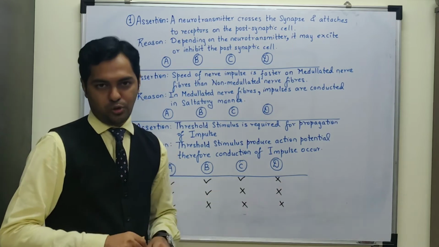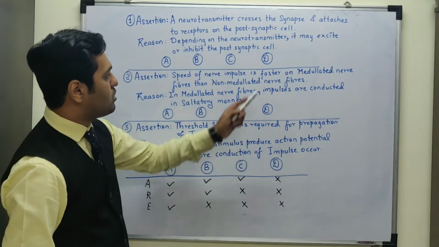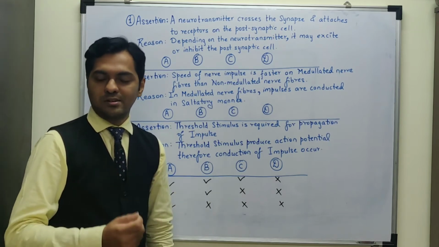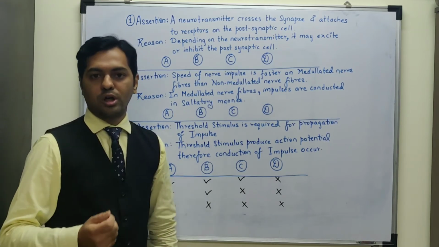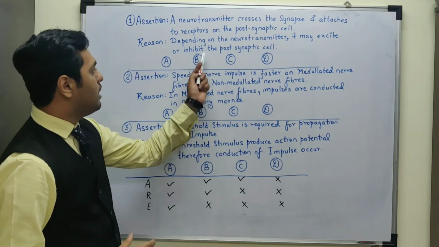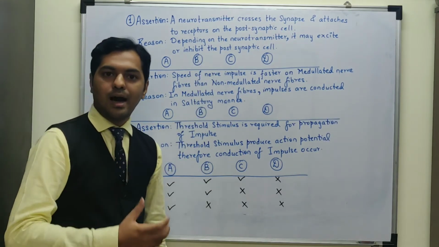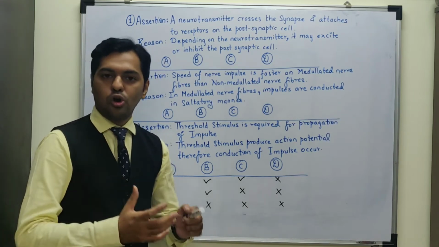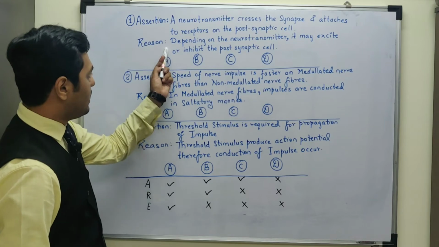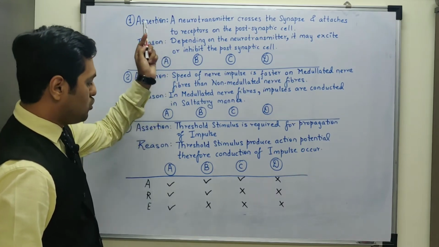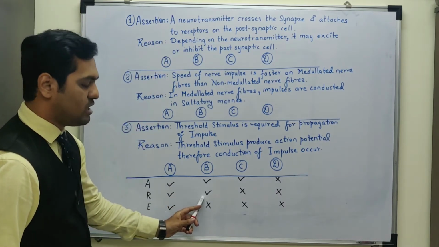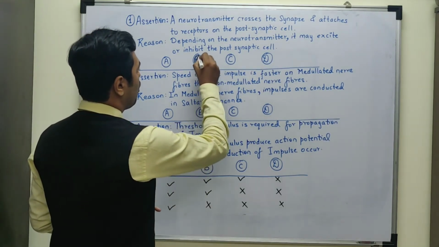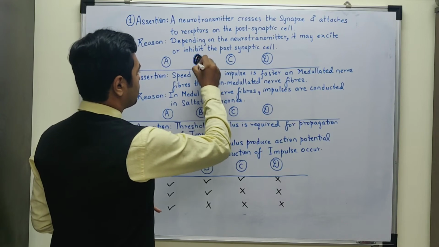and the postsynaptic neuron. Yes, indeed, depending on the type of neurotransmitter, it can be an excitatory neurotransmitter, which are acetylcholine, epinephrine or norepinephrine, or it could be an inhibitory neurotransmitter like GABA, that is gamma aminobutyric acid, or it could be serotonin or dopamine. But the reason statement is not the correct explanation. So in this MCQ, assertion and reason statements are correct, but reason is not the correct explanation. Hence we are marking option B as the correct answer.